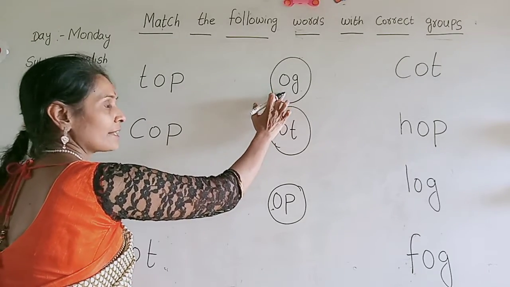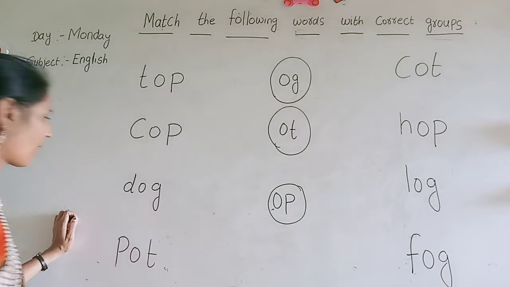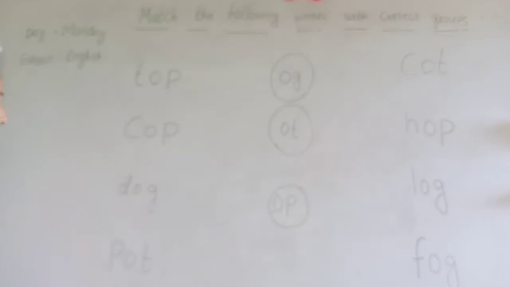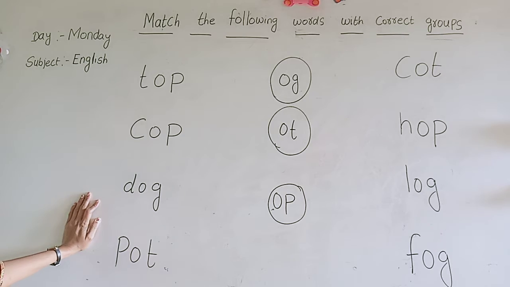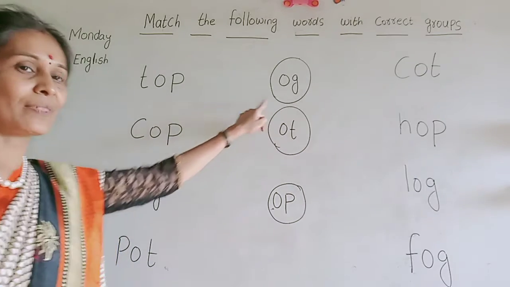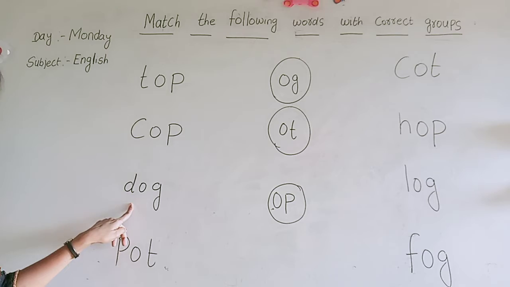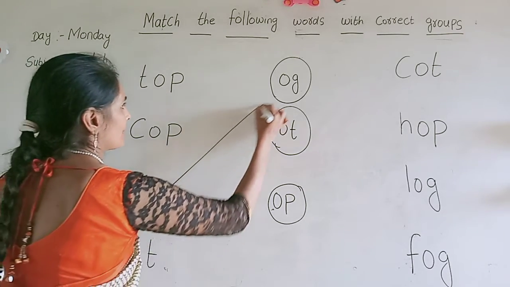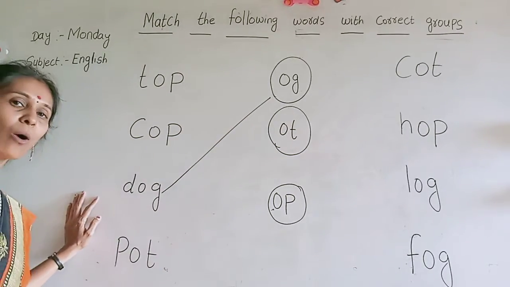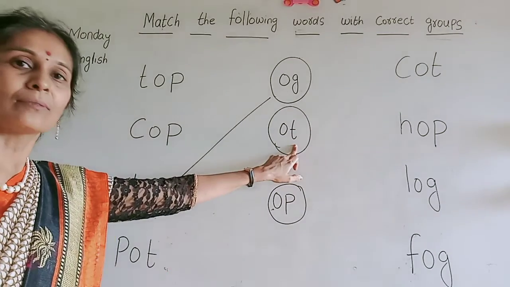At the very first, which word is this? OG. Now, you have to identify which word from this will match this group. That is D-O-G, dog. Okay? Next, O-T, bird.